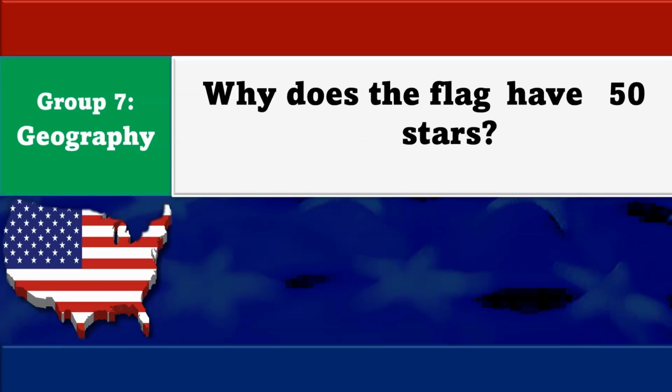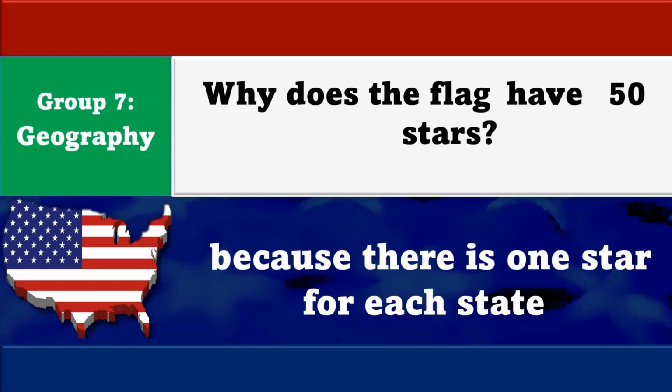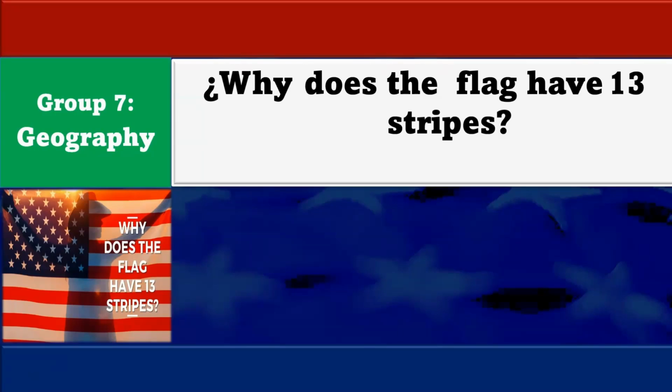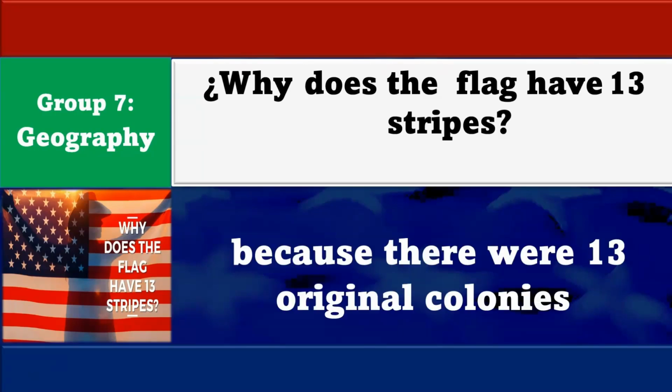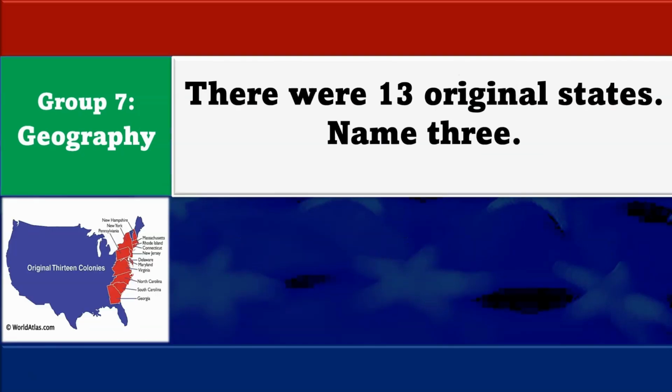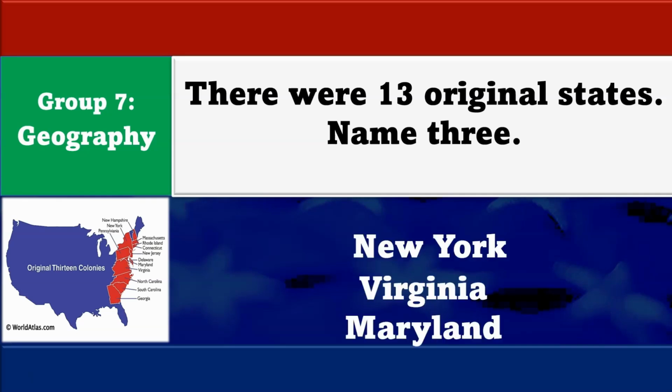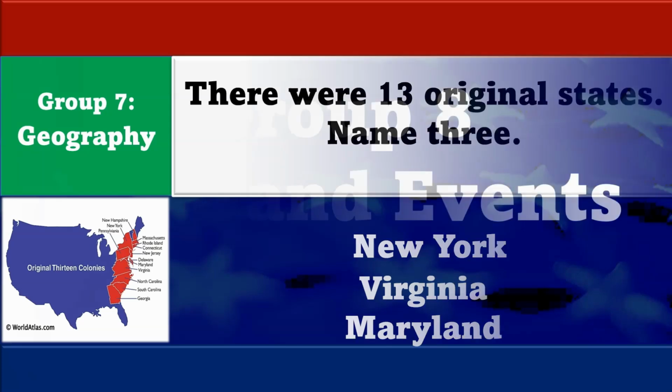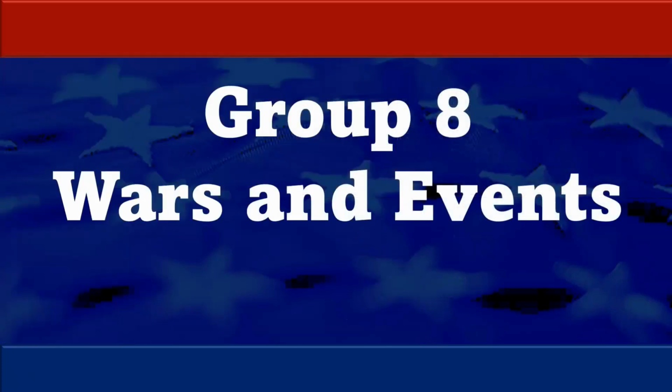California. Why does the flag have 50 stars? Because there is one star for each state. Why does the flag have 13 stripes? Because there were 13 original colonies. There were 13 original states. Name 3. New York, Virginia, and Maryland. Now let's move on to group number 8.